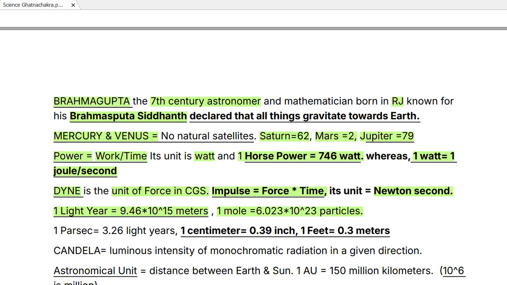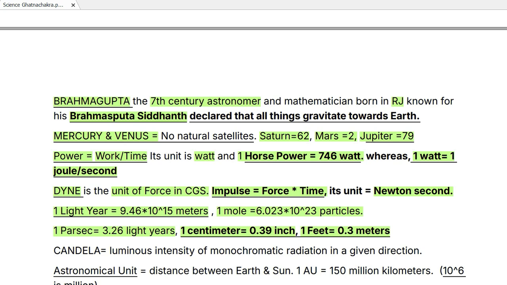Then we have 1 parsec. What is parsec, by the way? Parsec is 3.26 light years. That's even a larger unit. I mean, there are several light years here. 3.26 light years are there in 1 parsec. Then we have 1 centimeter, that is 0.39 inch, and 1 feet, that is 0.3 meters. Okay, 1 feet is 0.3 meters.